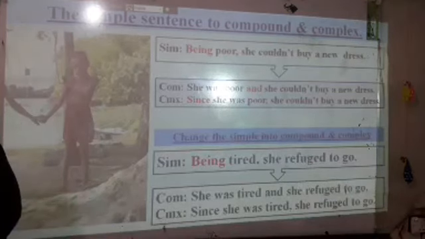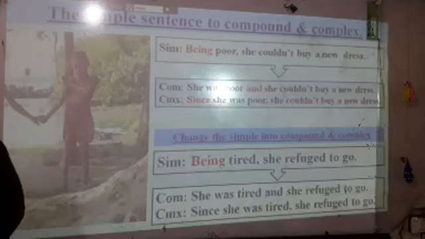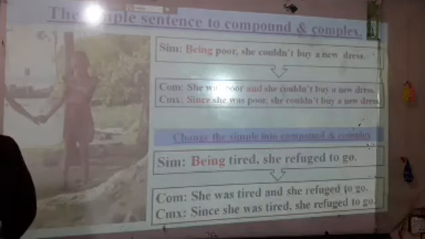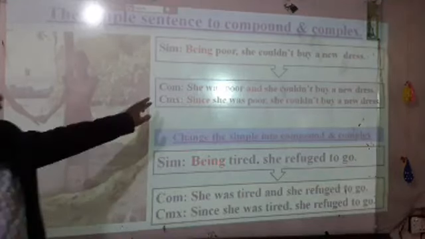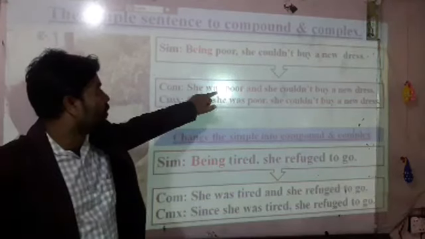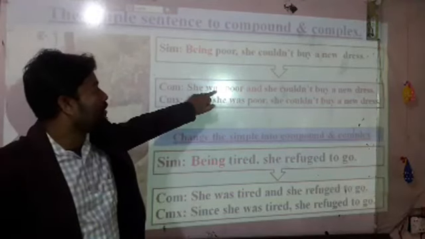When you find "being" in a simple sentence, then you change it to a compound sentence, and in the first sentence you must use was, am, is, are, or was, were.